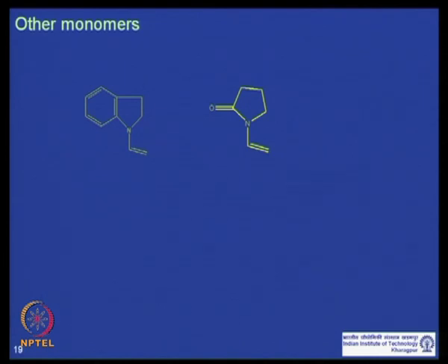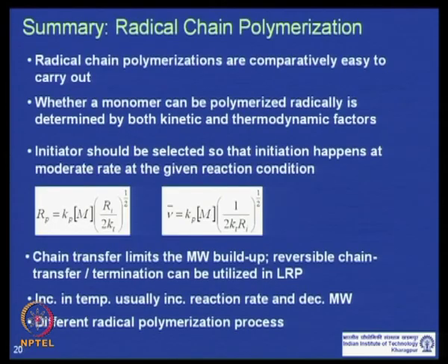So, with this we come to the end of this module on radical polymerization, and now what we will do in the next 5-10 minutes is just to give the summary, or recollect your memory, basically give you the most important points of the radical chain polymerization, which we discussed in like 5, 6, 7 class lectures.